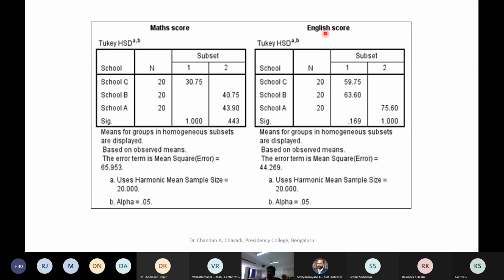Similarly, when we look at English score, there also C and B are falling in one segment. However, A is different. So you can see that these two by and large are the same. But when these two are compared to this, there is a significant difference. That means this is somewhat different. Something else has happened here. Maybe a good teacher, maybe the students are bright. Whatever it is, this is going to tell us that they are the same, but this is different. So something different has happened in those schools. Maybe good or bad, we have to see, but the difference is there.